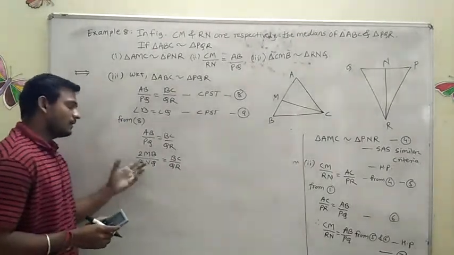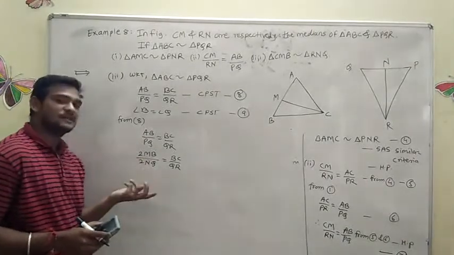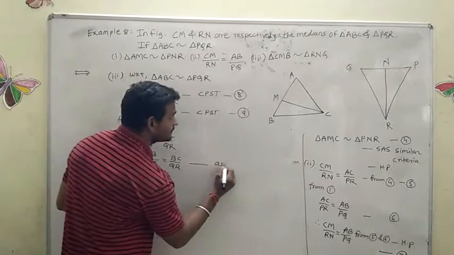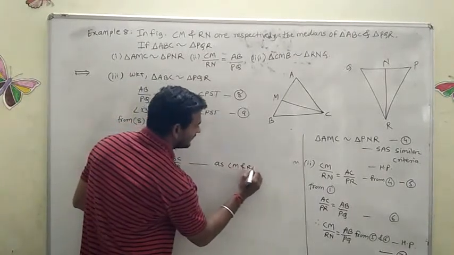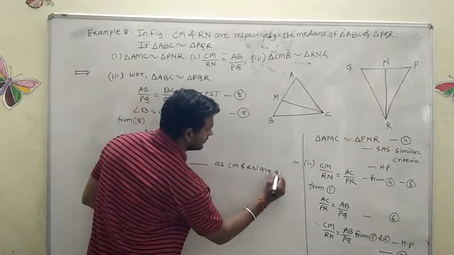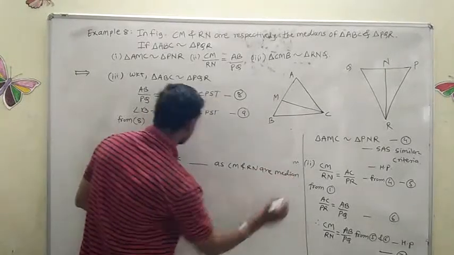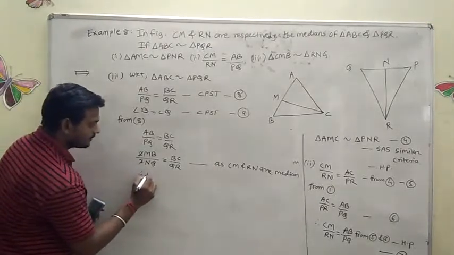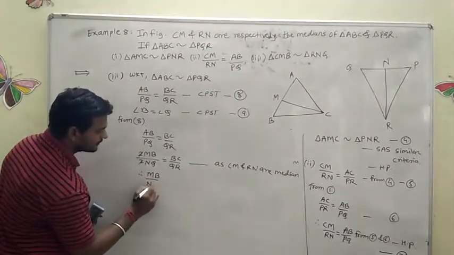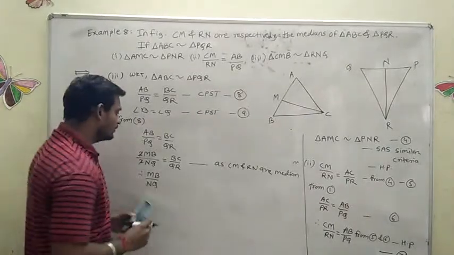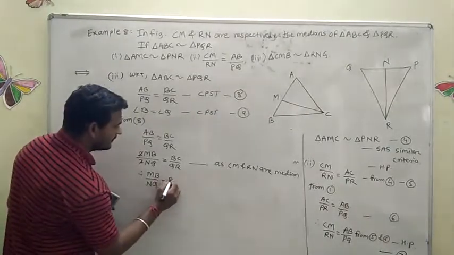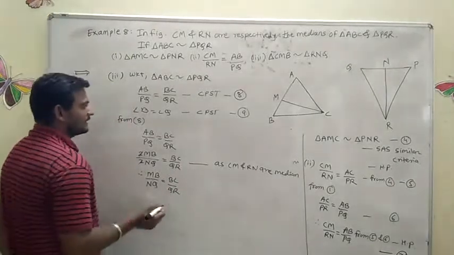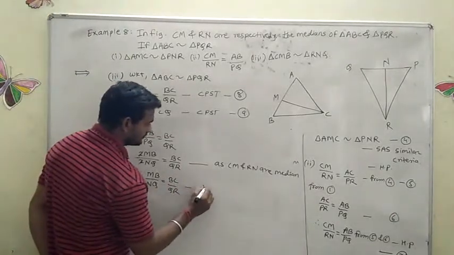Now, what is the reason for this 2 times MB and 2 times NQ? Why did you write that in place of AB and PQ? That reason you have to write as CM and RN are medians. CM and RN are medians. These two get cancelled. Therefore, MB by NQ is equal to BC by QR. Mark it as equation number 10.